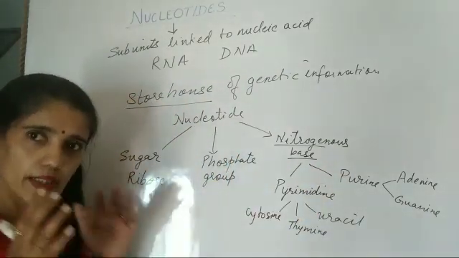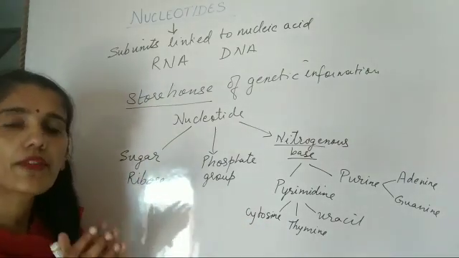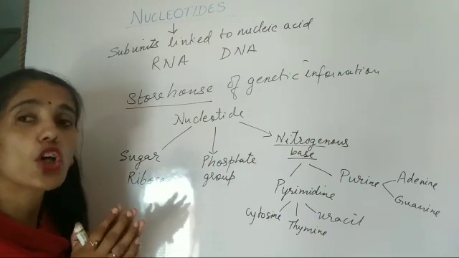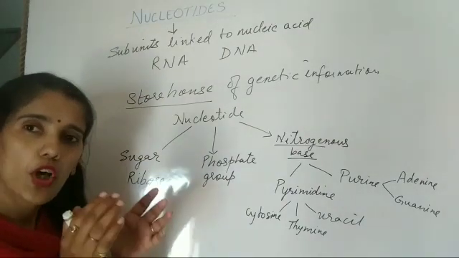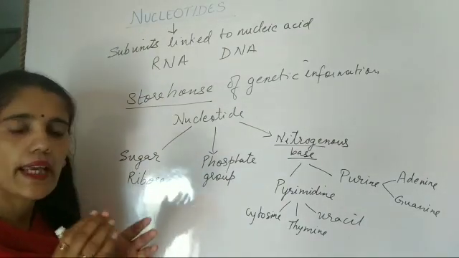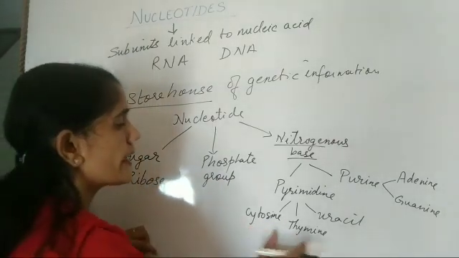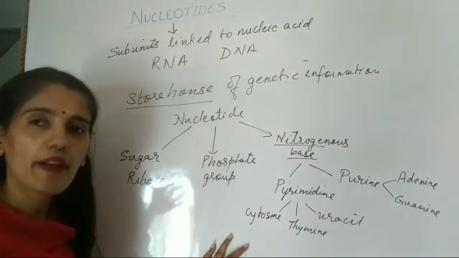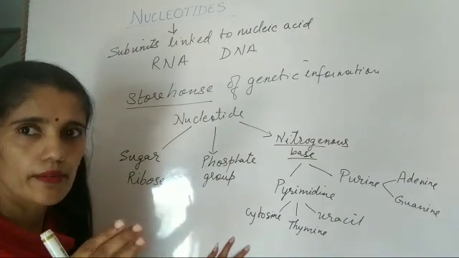But again, some of the combinations are drastic, which may not survive or which are not compatible with all the cellular organelles, or we can say cellular structure. So there are these combinations which are different, which make that particular DNA peculiar.